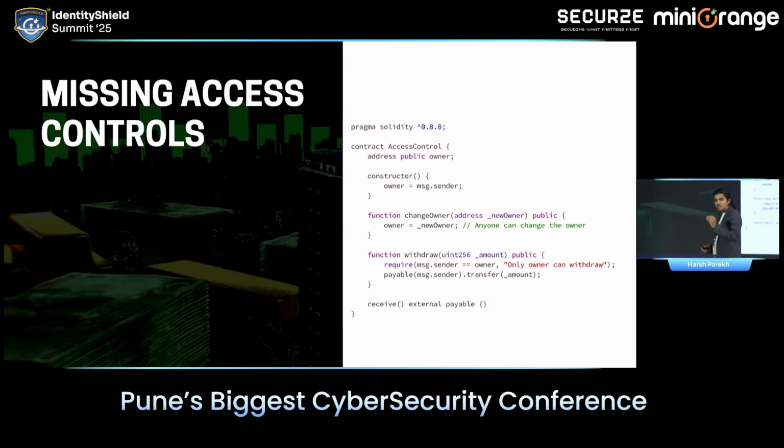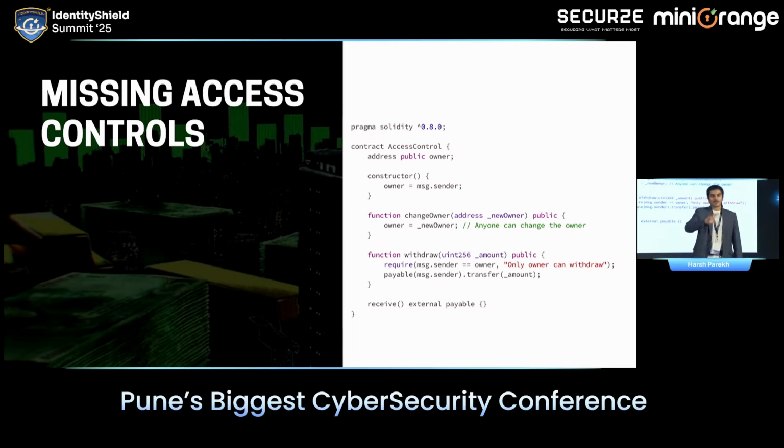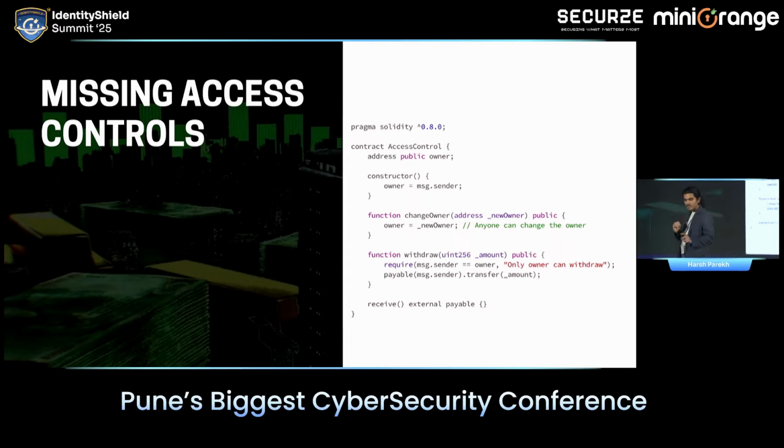But if you go into the change owner function, there are no checks, which means anyone can execute the change owner function on the chain. Now, if I come on the chain and find your contract, there is a parameter called new owner. What if I provide my address and execute the change owner function? Would I be the owner of the entire contract now? And if I'm the owner, I can withdraw the funds from the contract. This is a classic example of broken access control.